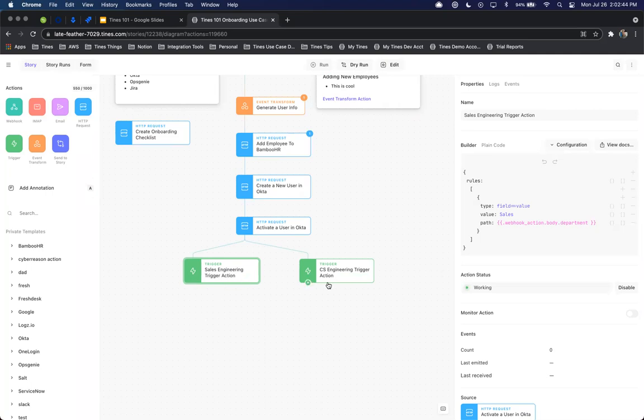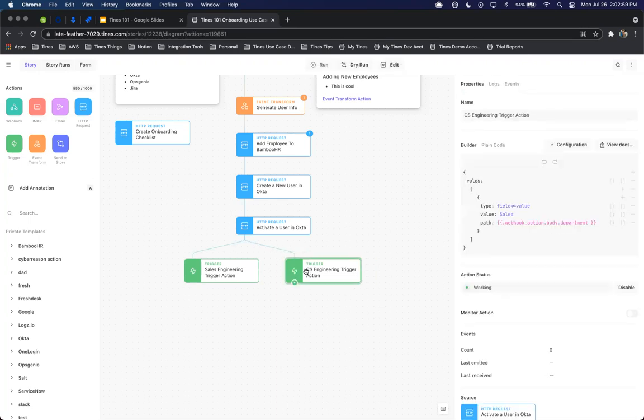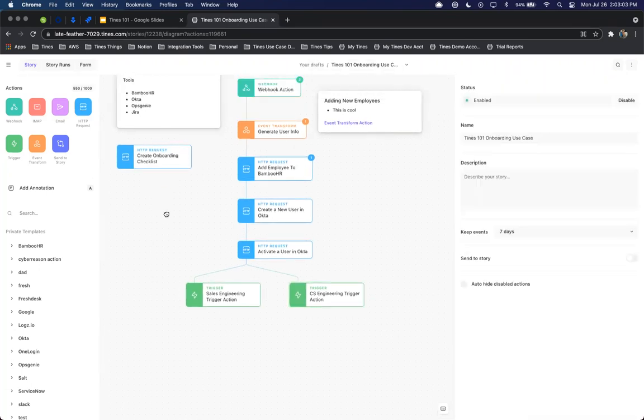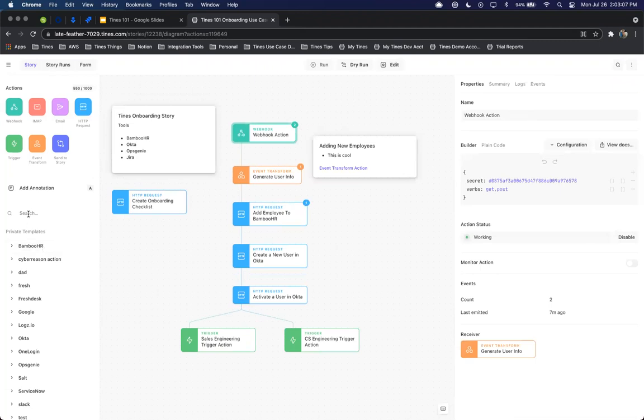And then again, depending on the defined rule, the workflow will continue on down the path that's been defined. But the important thing to note is we're going to try both paths simultaneously. It's not a one or other. Both of these triggers will be tried at the same exact time. So there's no need to worry about those types of statements at that point. Great. So now that we've added that, let's start to test this information out.